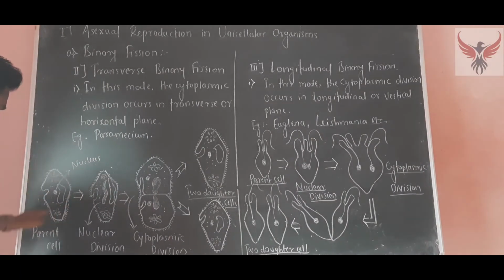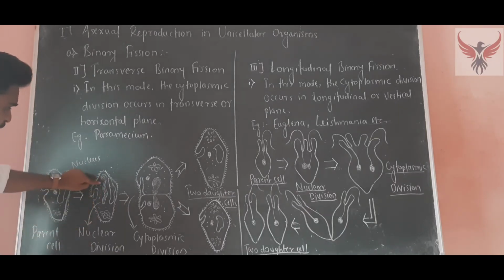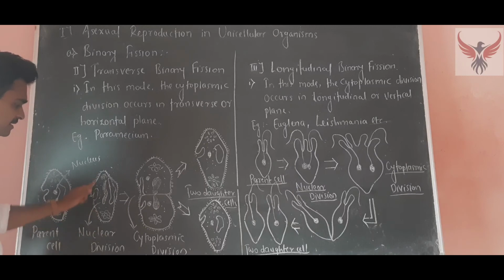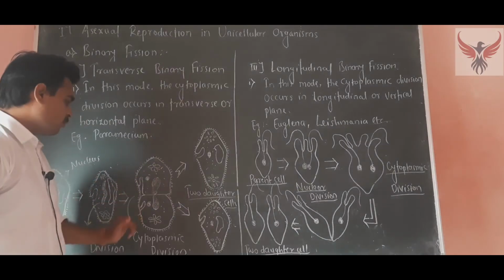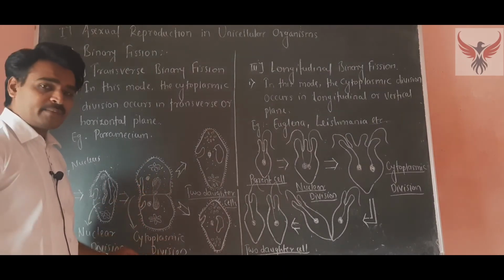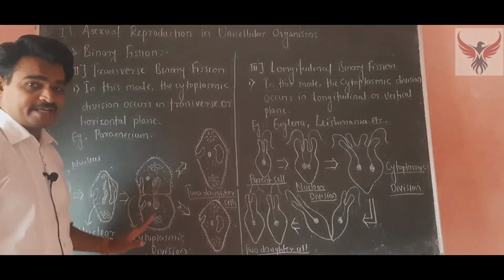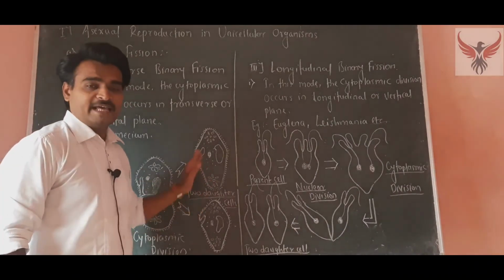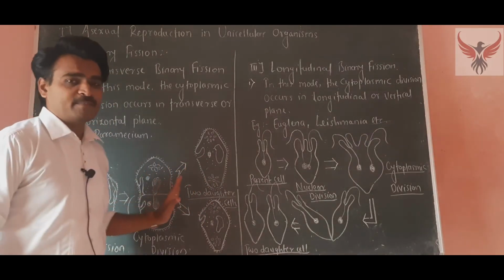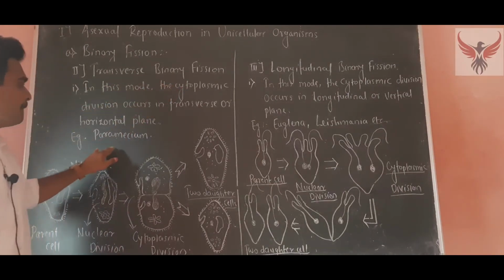At first, this is the parent cell, and this is the nucleus of the parent cell. In the second step, we can see the nucleus undergo division; nuclear division occurs in the second step. In the third step, along with nuclear division, cytoplasmic division also occurs. So the third diagram indicates the cytoplasmic division of paramecium, and in the fourth diagram we can directly see the two daughter cells of paramecium. This is the diagrammatic representation of transverse binary fission of paramecium.